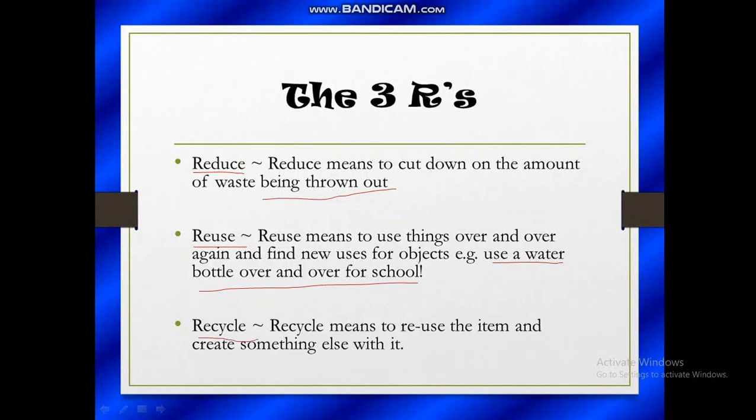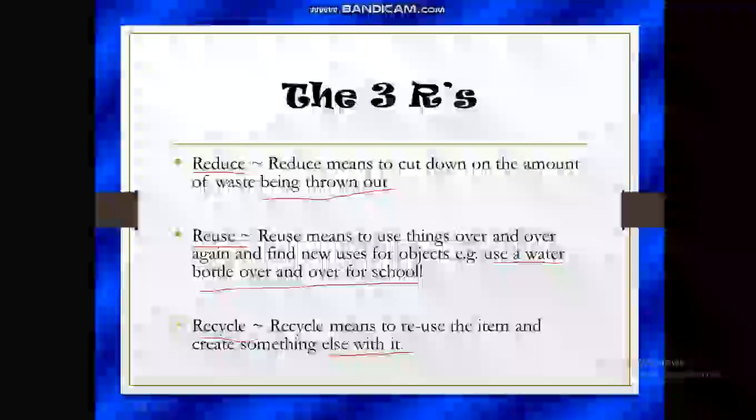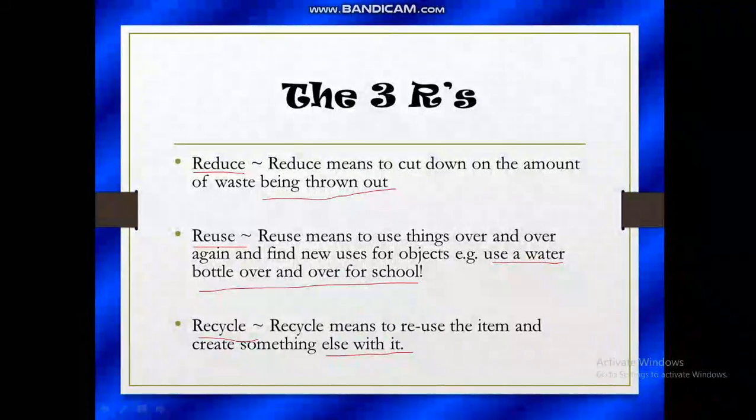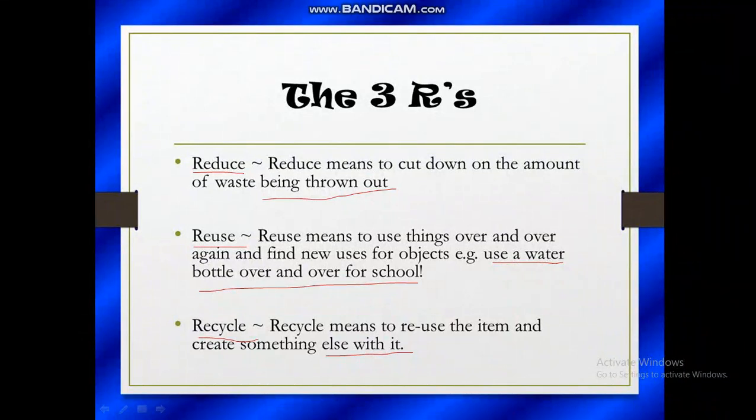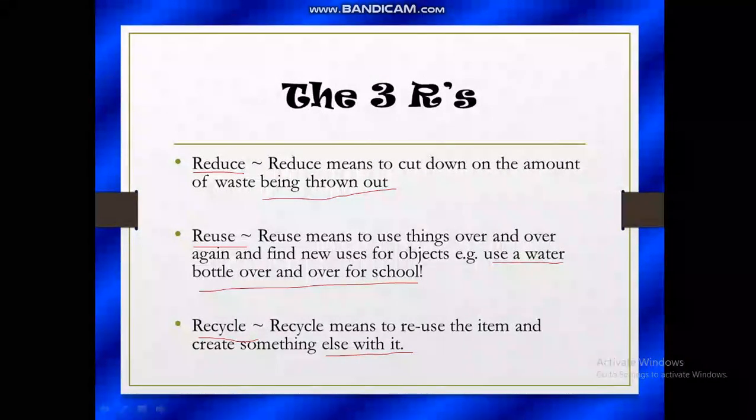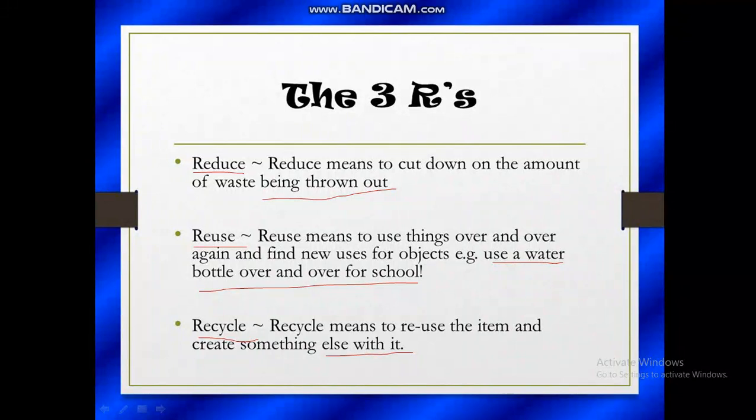Recycle. Recycle means to reuse the item and create something else with it. So here children, recycle means कि whatever you are having, you can reuse it and then you can create something else with it. You can create something new from it. Like children, you can use bangles of your mother for making different craft items. You can make a pen holder or a pencil holder with it. So this is called recycling, right?